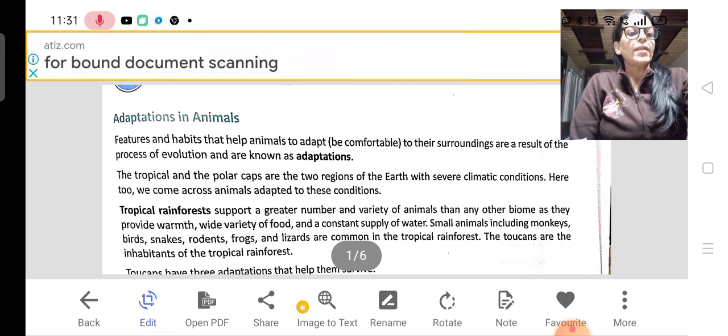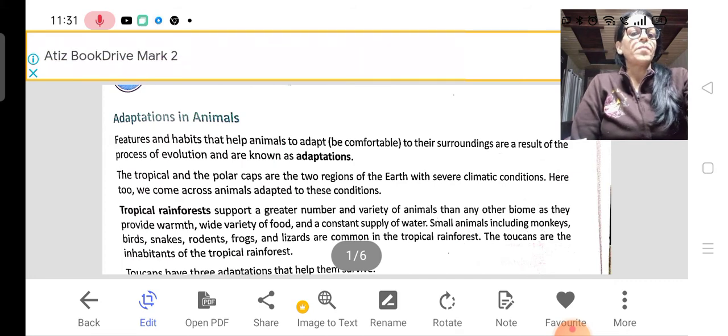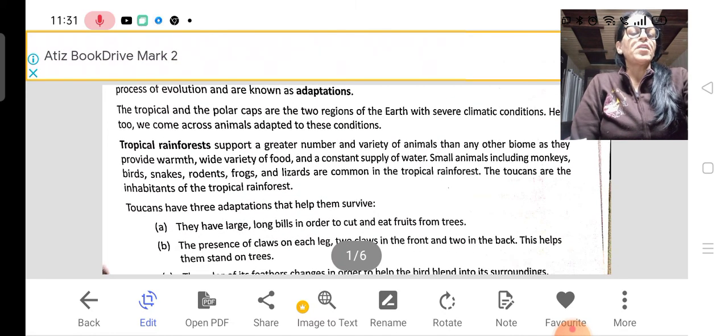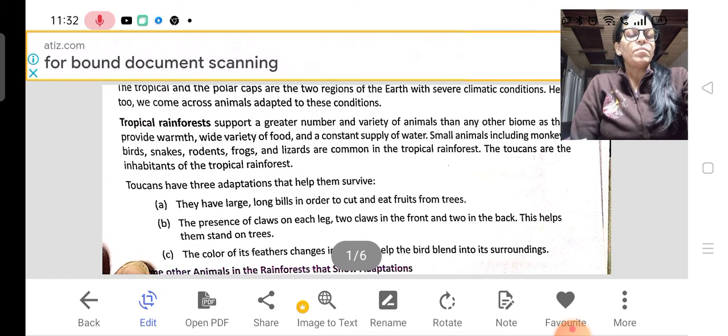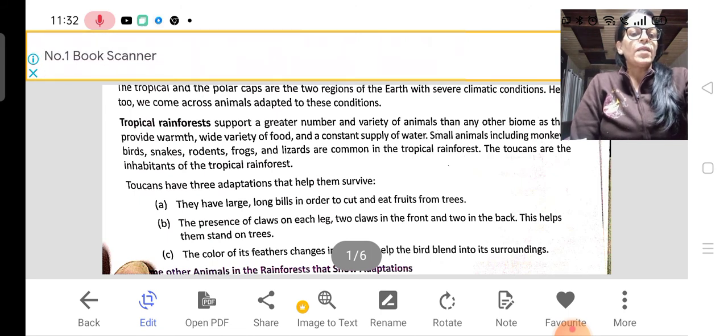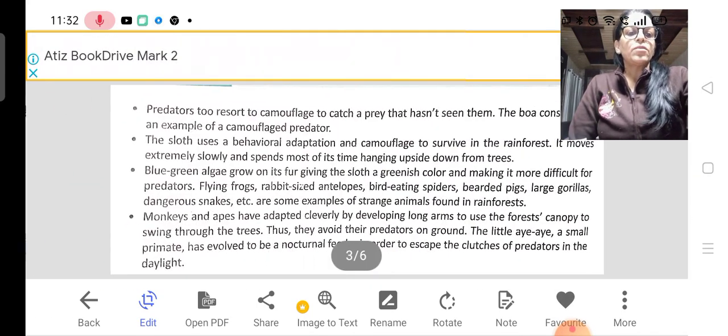One is the toucan, and the toucan is also an inhabitant of the tropical rainforest. How does it look, and what are its special characteristics or adaptations? The toucan has a large, long bill in order to cut and eat fruits from the tree. You can see this is the toucan.